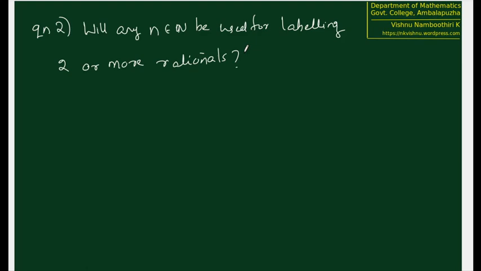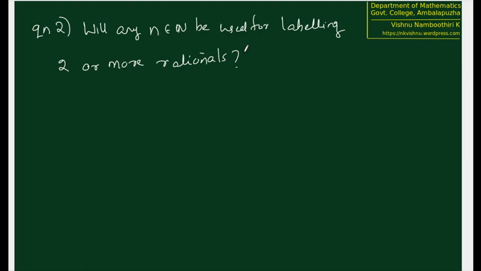Or in other words, what we are asking here is, suppose that we are choosing again 10,000. Will it happen that 10,000 is used for labeling one P by Q, and the same 10,000 is used for labeling another R by S? Is that possible? That's the question we are asking. This is not actually possible, because if we use 10,000 for labeling P by Q, then P plus Q is going to be some natural number, and R plus S is some natural number. So assume that P plus Q is less than R plus S.